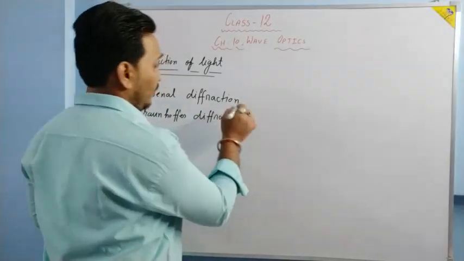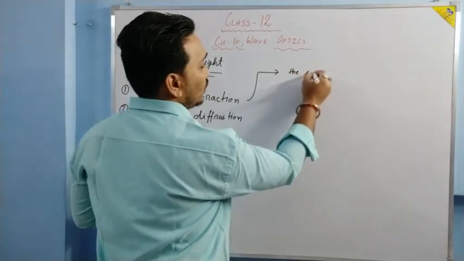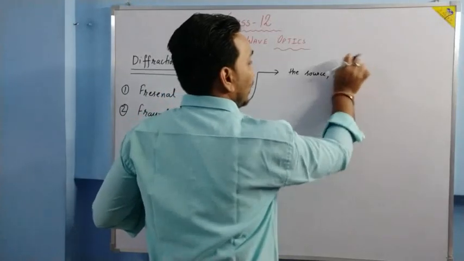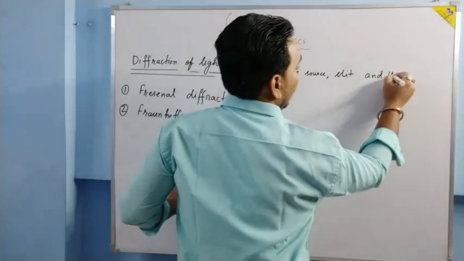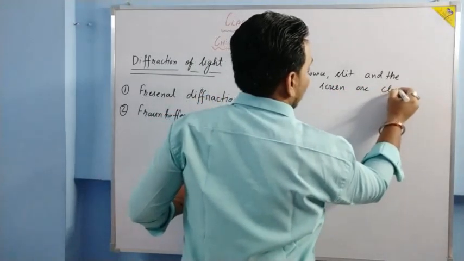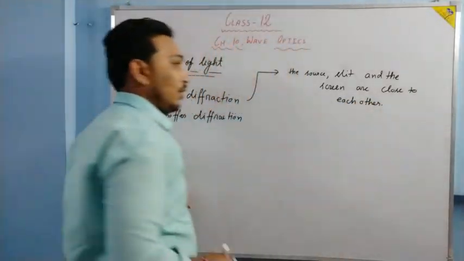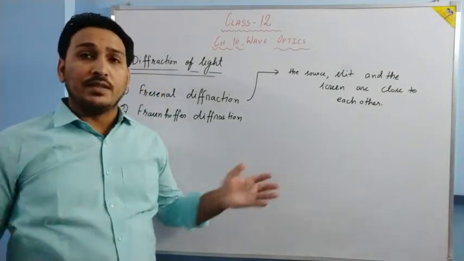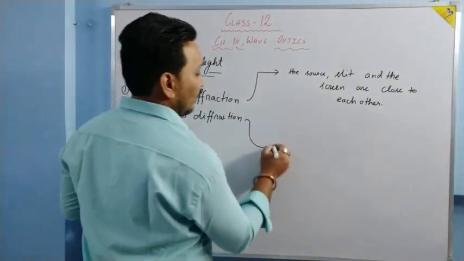In Fresnel diffraction, the source of light obviously, the object or slit, and the screen are close to each other. And there is no requirement of lenses to observe the pattern since they are very close to each other. Okay, and in Fraunhofer diffraction, what happens?